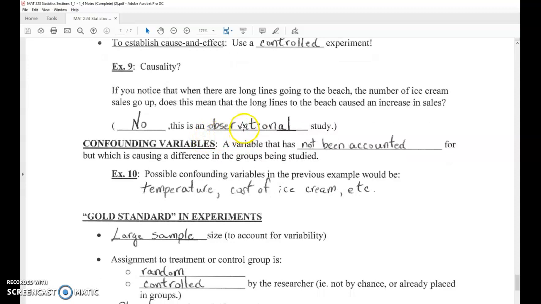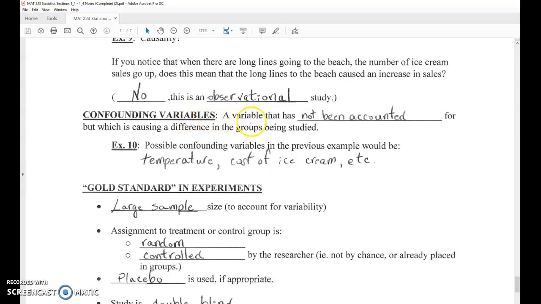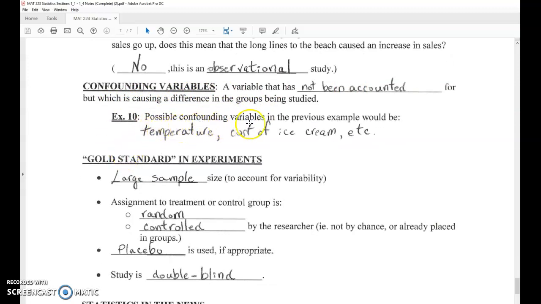When we do an observational study, there are confounding variables that are not accounted for. A confounding variable is a variable that has not been accounted for, but which is causing or could be causing a difference in the groups being studied. For example, possible confounding variables in that previous example of long lines and ice cream sales going up at the beach could be that it's hot outside. It's hot, so more people are buying ice cream. Or there's a sale on ice cream, so the cost of ice cream is low for some reason, etc. You could probably think of numerous other confounding variables that could be affecting this rather than just lines and ice cream sales themselves.